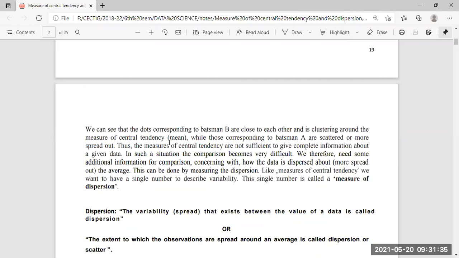Or in another term, we can say the extent to which the observations are spread around an average is called dispersion or scatter.